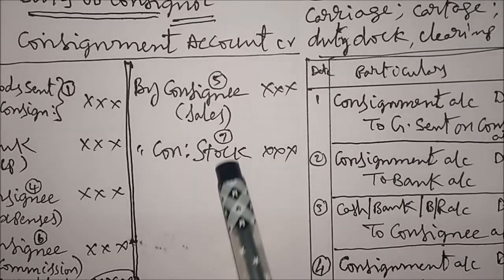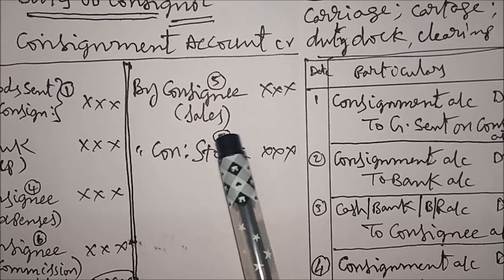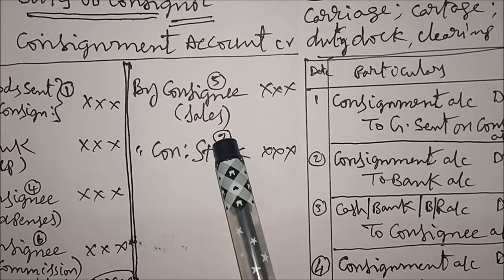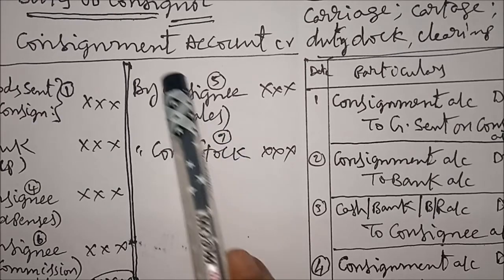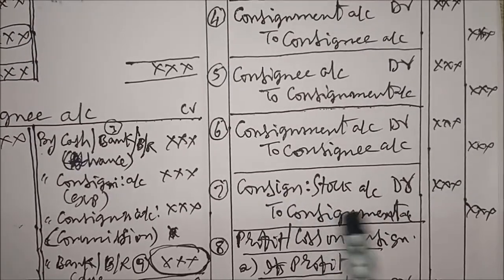Next, closing stock. Stock is appearing on credit side. So credit item, account debit. Consignment stock account debtor to consignment account.